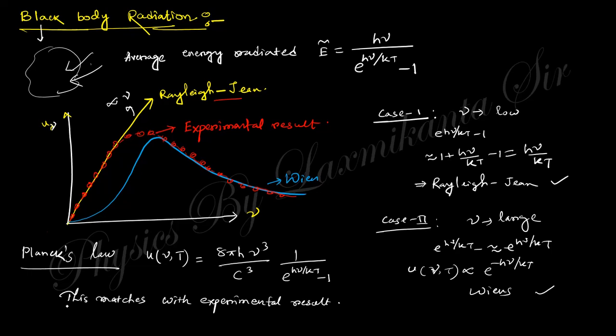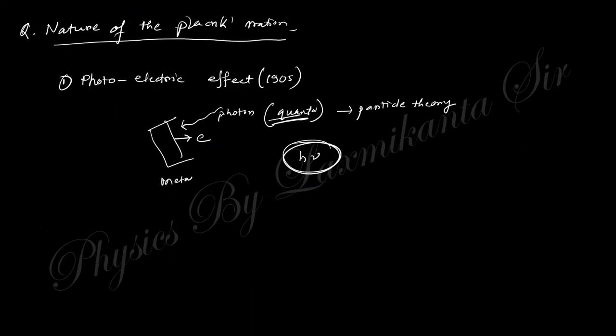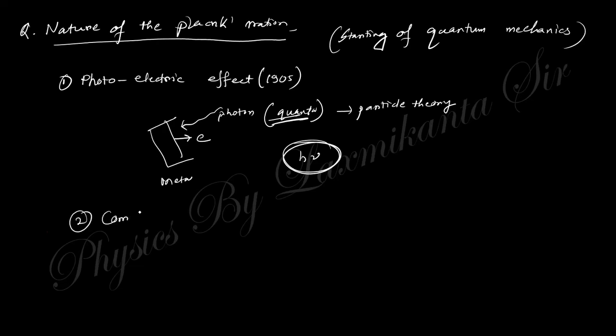So this is the starting of quantum mechanics.